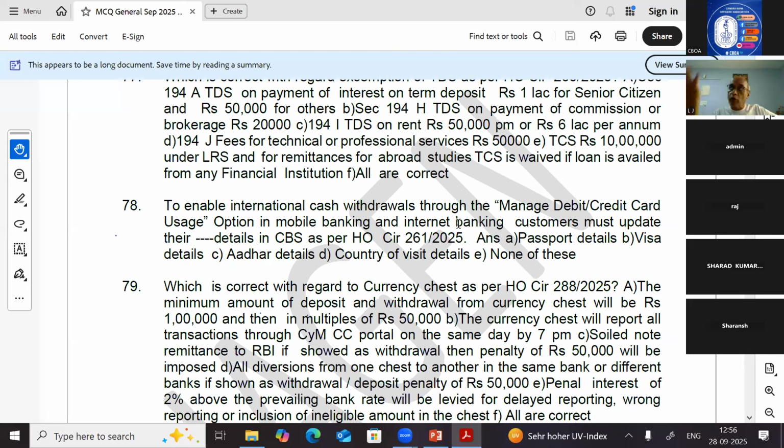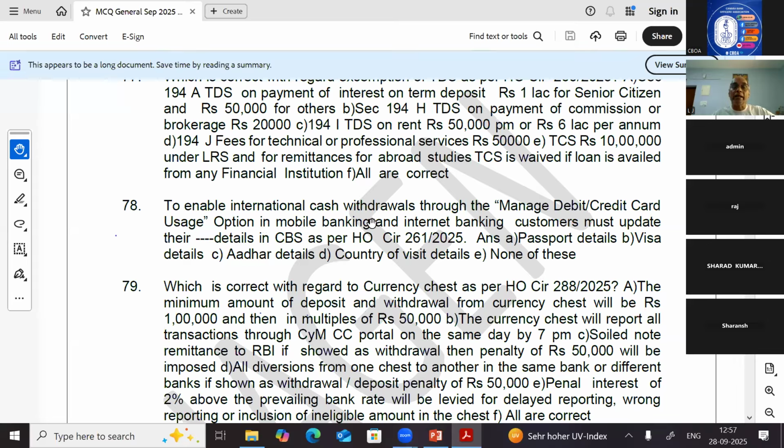I'm going abroad and I want to withdraw cash in the machines, whatever currency conversion rate applies by the debit card. Even now, when you use some debit cards in a local ATM, the screen will ask whether international or domestic. Similarly, when you use your debit card or credit card abroad, it will ask you whether international or domestic. When you are using an Indian card over there, you have to select international.